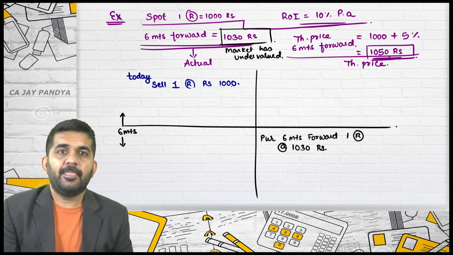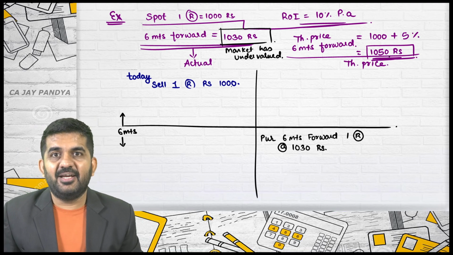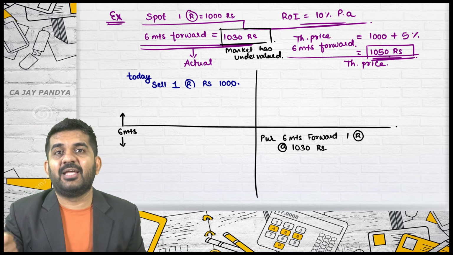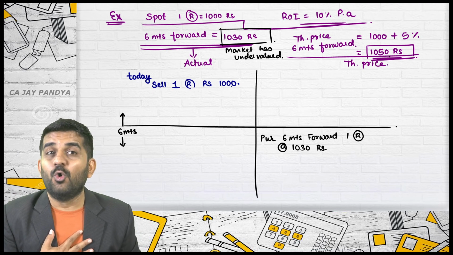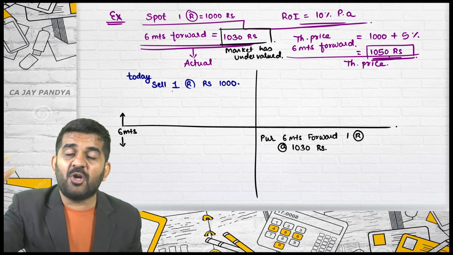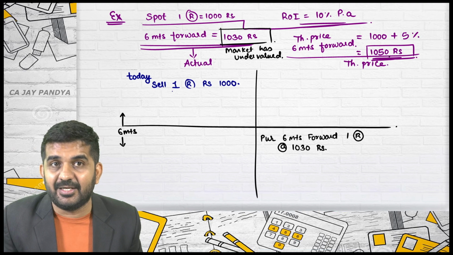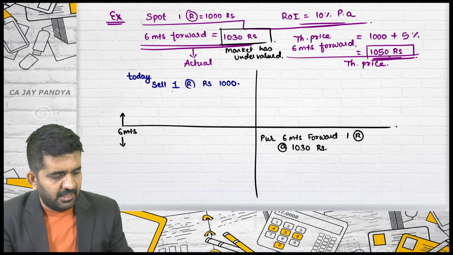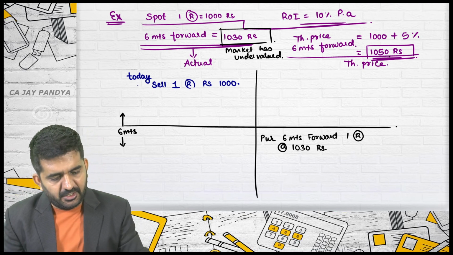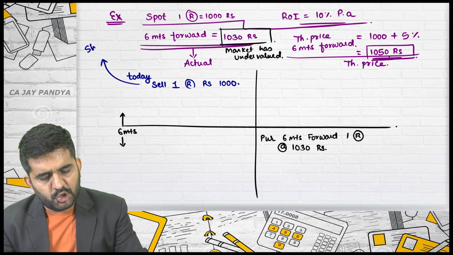Is it alright? Sir, I don't understand. How can I sell a thing which I am not owning? You are not owner of say one, you are not having one Reliance. How you will be able to sell it? Is it alright? It is possible. This type of selling is known as short selling.